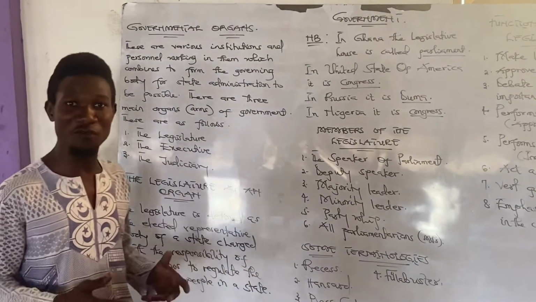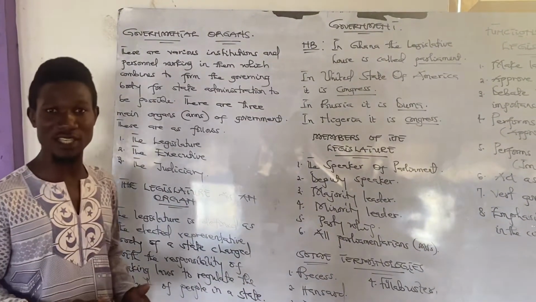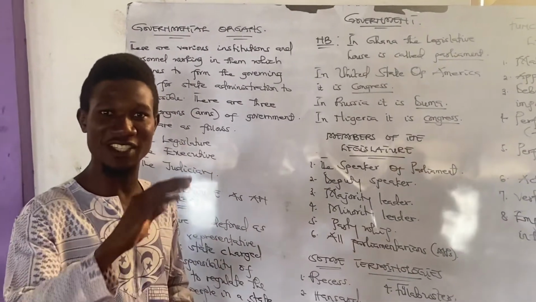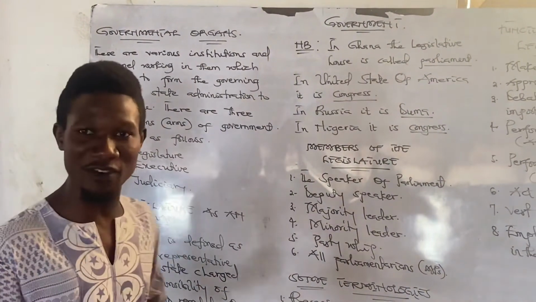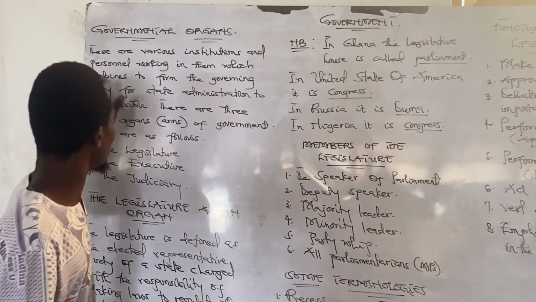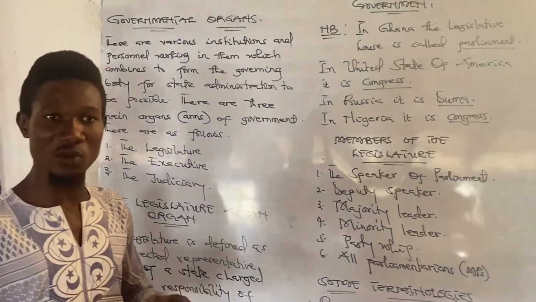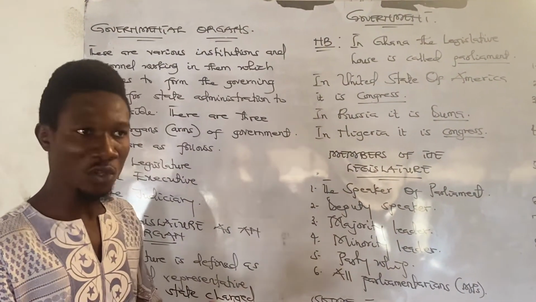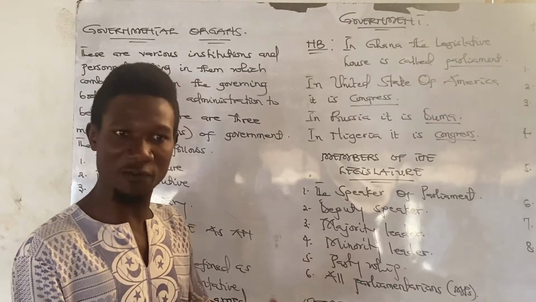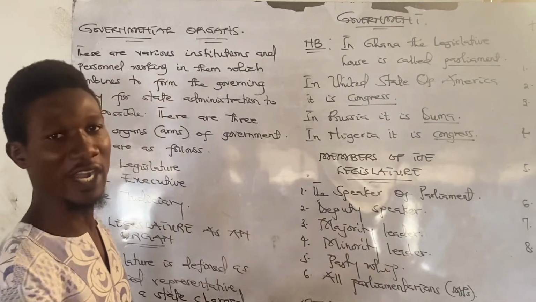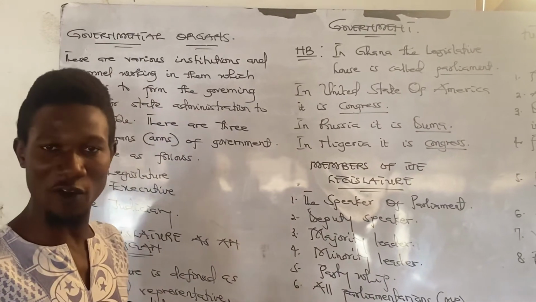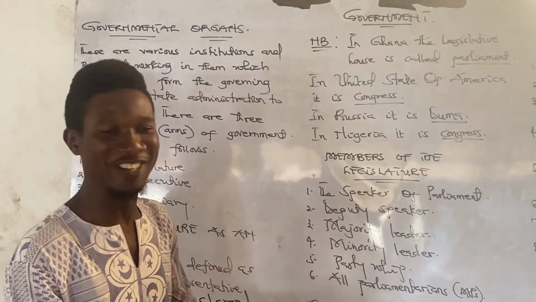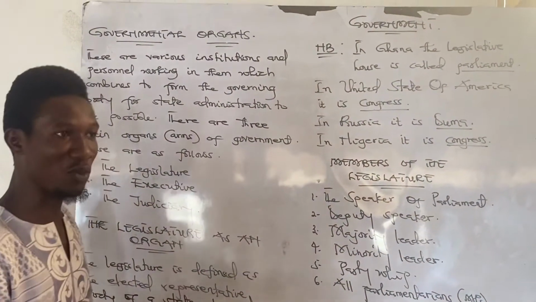Now today what we have for you here is governmental organs, as it is known at the basic level as arms of government, but at the SHS level it is considered to be organs of government or governmental organs. Now, as you see here, what do we mean by organs? Organs are a group of systems that combine to perform a specific function, as we know in science, as the levels of organization in humans. We have a cell, tissue, organ, system before it forms the organism. The same thing is applied in government when we talk about organs.